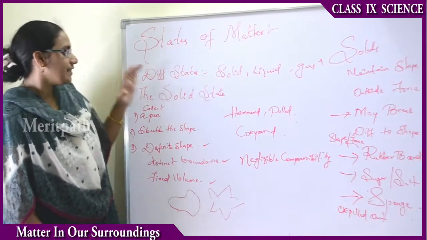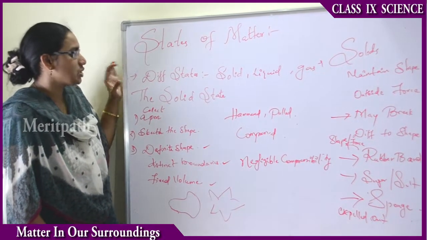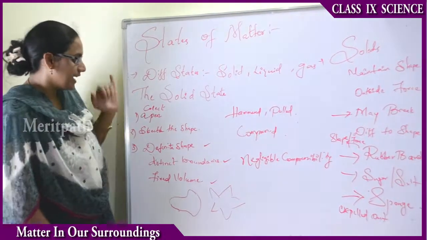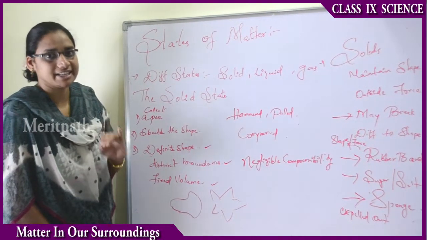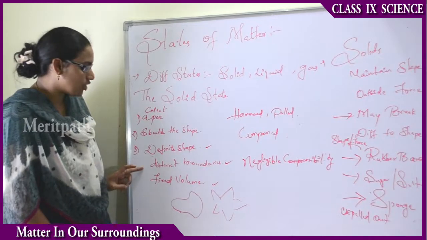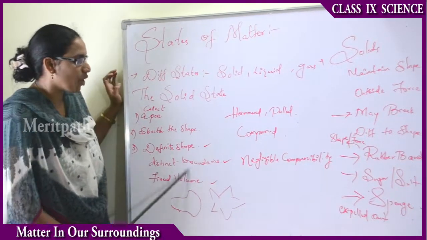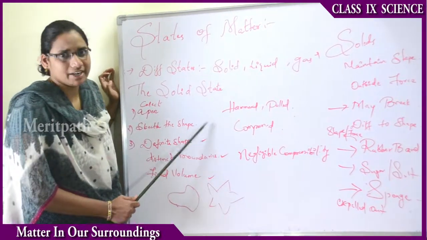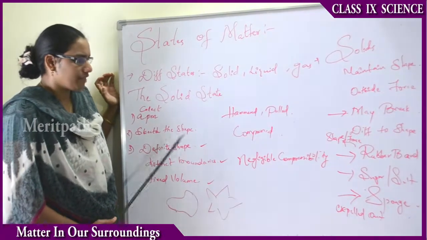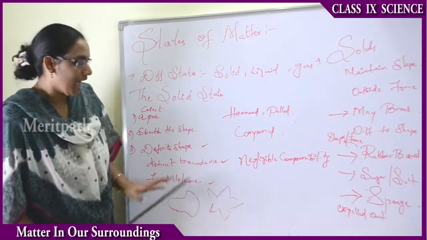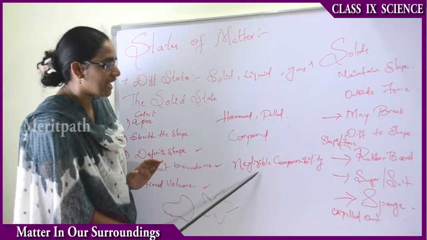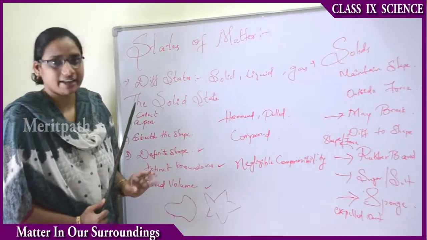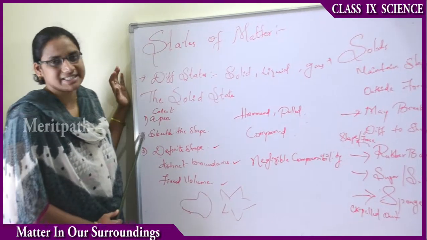Therefore, we can conclude that a matter should have some properties in order to qualify as a solid state matter. That is, it does not change its shape, it has a definite shape, it has limited boundaries and it has a fixed volume. These three properties constitute a solid state matter. When we hammer it, pull it or compress it, it does not change its shape, which means it has negligible compressibility. That is the main property of a solid state matter.